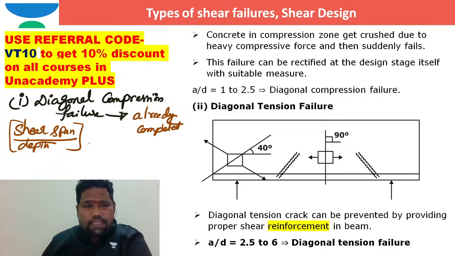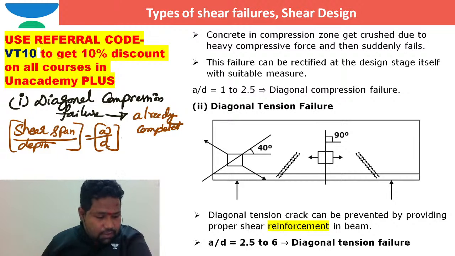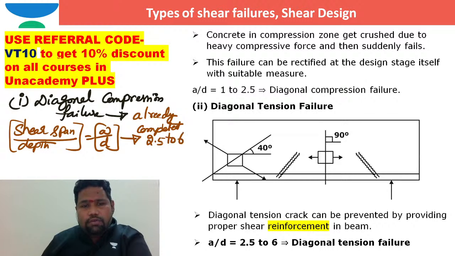Let us suppose shear span by depth, a by d, this I already taught you in our previous class, is between 2.5 to 6. Let us suppose you take a beam, for example, in this way.